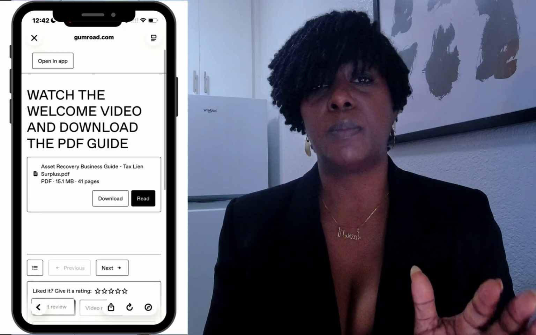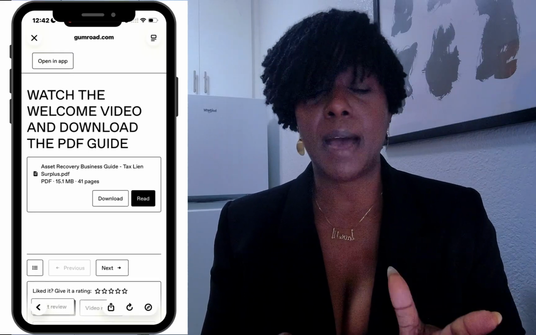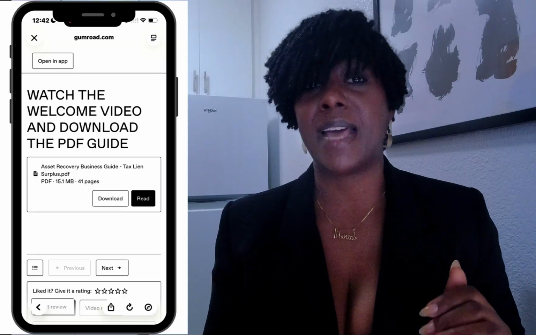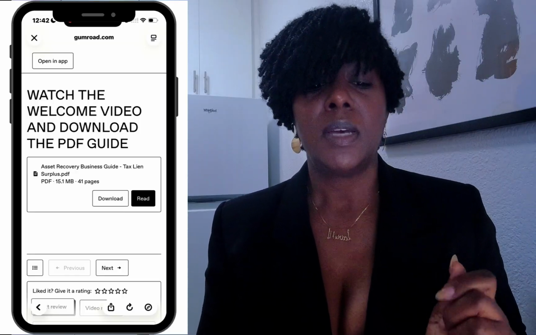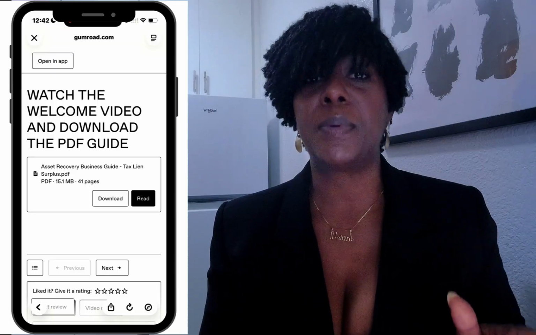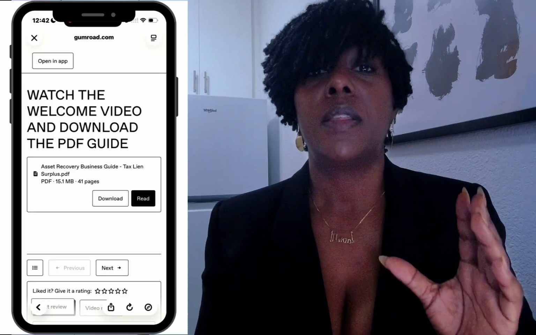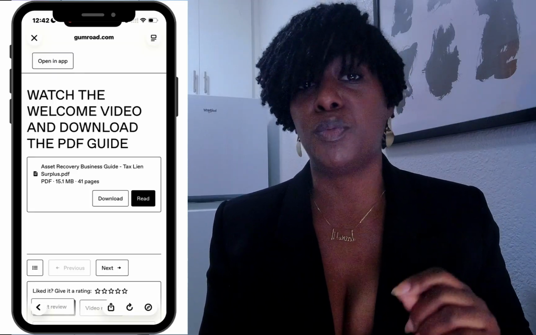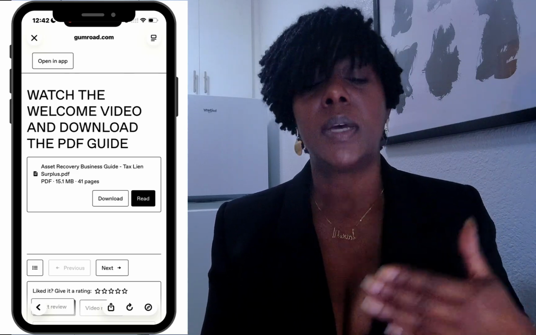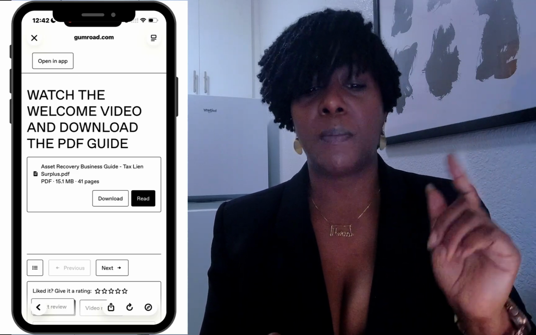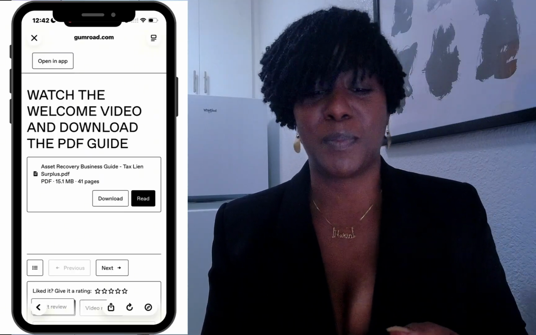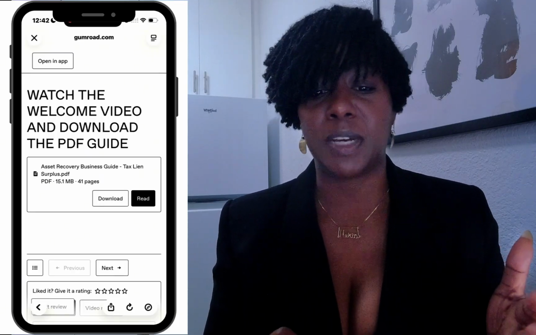Now, you can do this by opening it in an app. There's an app called the Gumroad app. If you notice it at the very top of the screen, you can open this and view this at any time right in the app. It's also the same thing for the network. So just in case you lose any access to the network, because it's via the Band app, you are able to get back to it by viewing it through the app, or you just go back to your email so you can find the information.